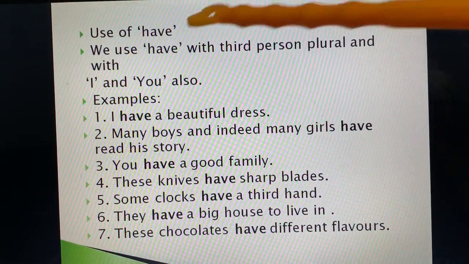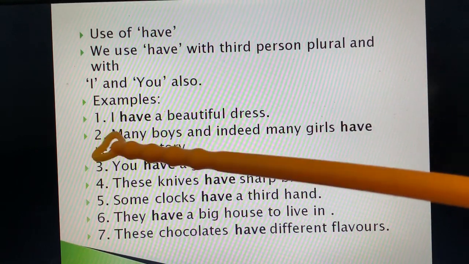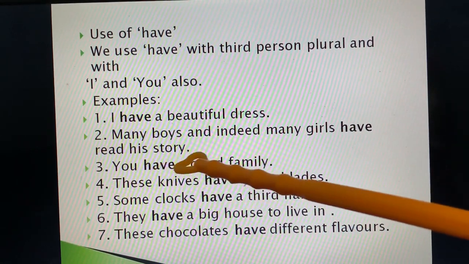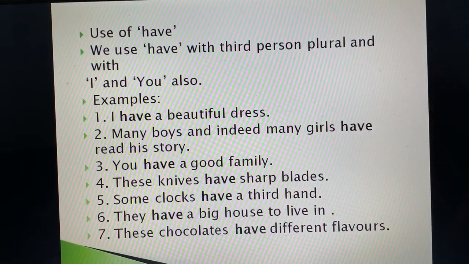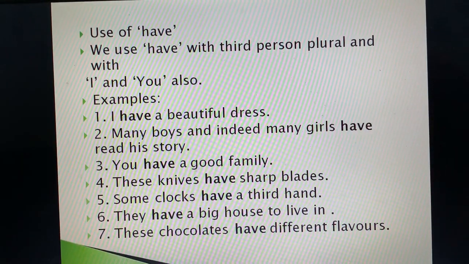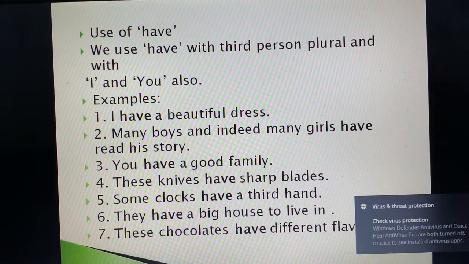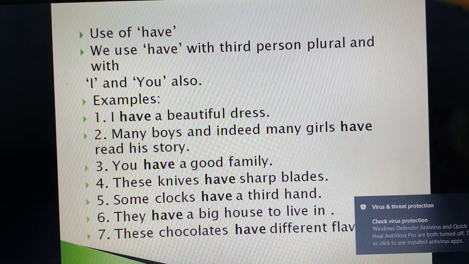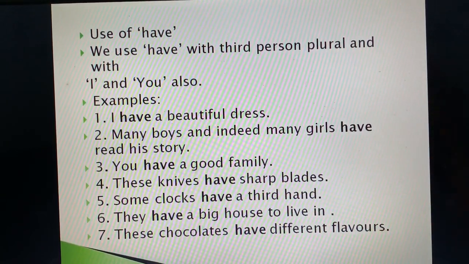Fine. So have. I have a beautiful dress. Now I is first person singular. Many boys and indeed many girls have read this story. Now they are plural nouns. So we have used over there have. You have a good family.